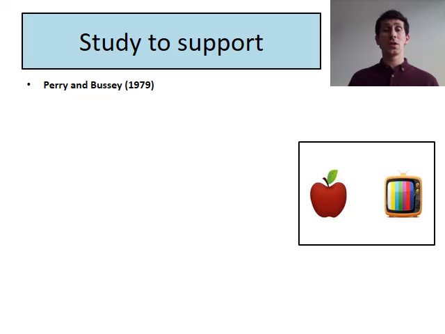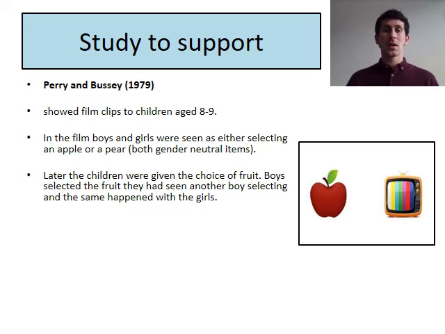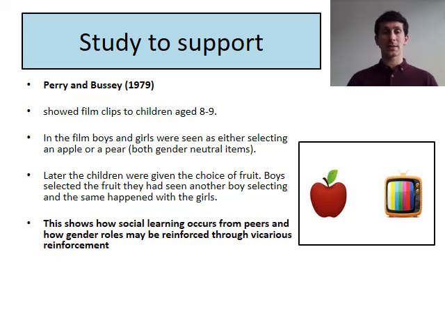Another study to support it was Perry and Bussey's study. And what they did was they showed a film clip to children aged between 8 and 9. And in the film clip, they saw boys or girls selecting either an apple or a pear. And the whole point of having an apple or a pear was that these are gender neutral items. Could have been anything. Okay. And later, when the children were given a choice of picking an apple or picking a pear, the boys selected the fruit they saw boys in the video pick. The girls selected fruit that they saw the girls in the video select.